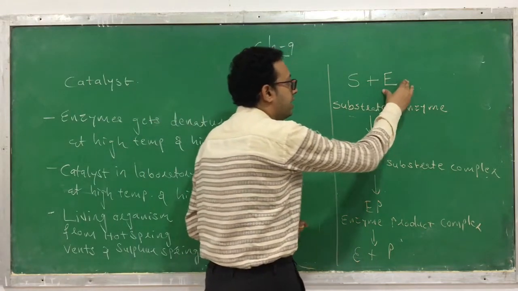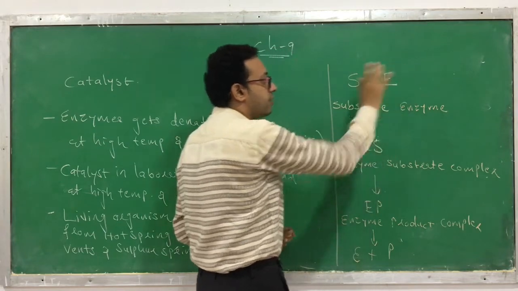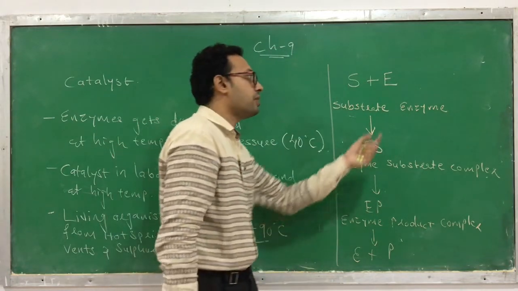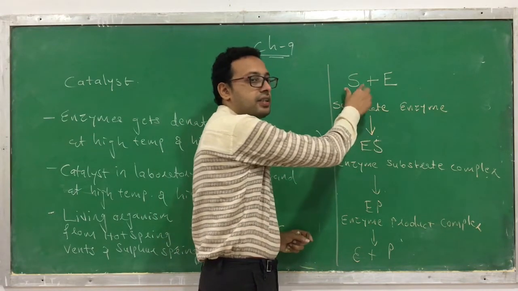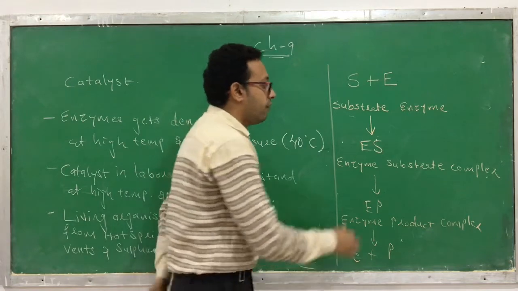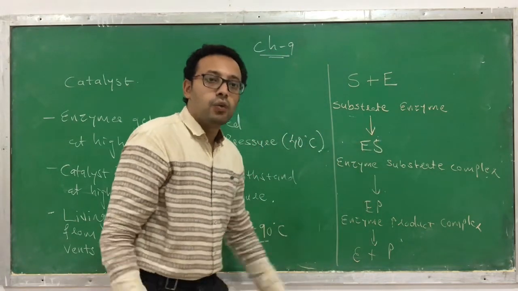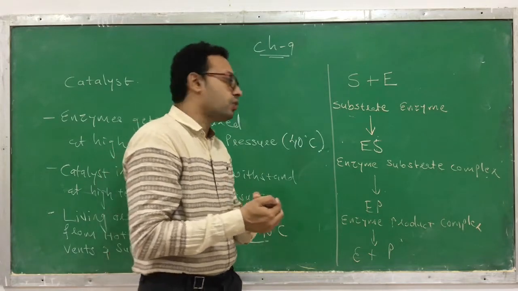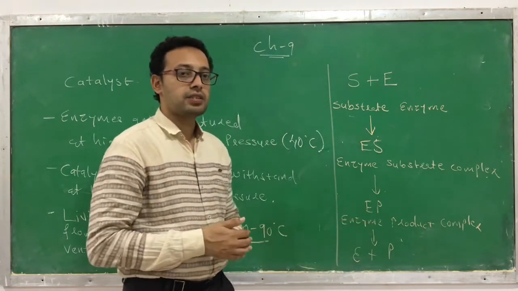The substrate binds with the active site of the enzyme. The active site is present in the enzyme. I repeat, the substrate binds with the active site of an enzyme, and it forms the enzyme substrate complex. Once the enzyme substrate complex is formed, it converts to an enzyme product complex.